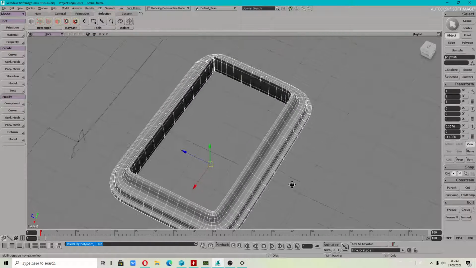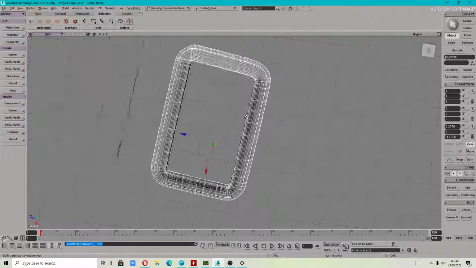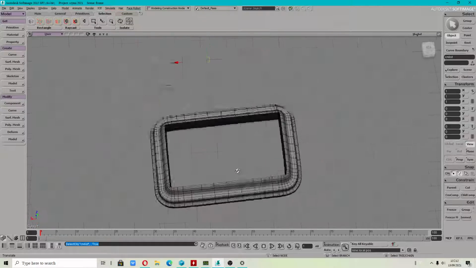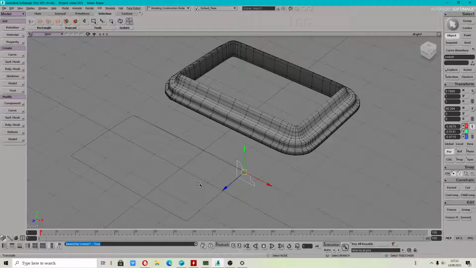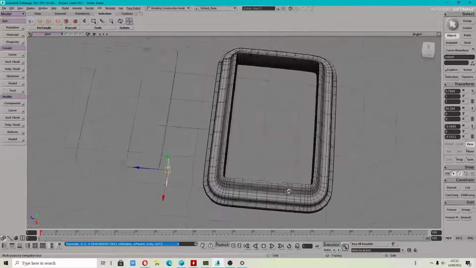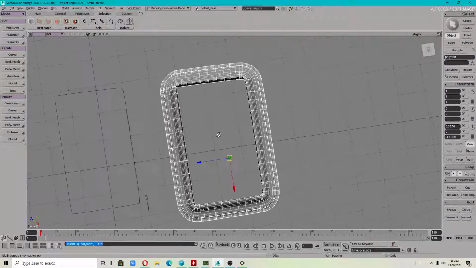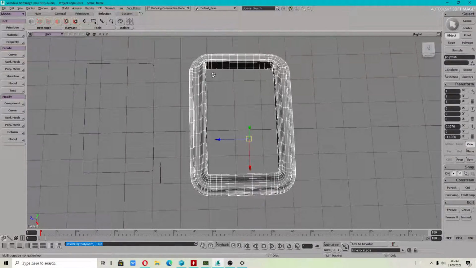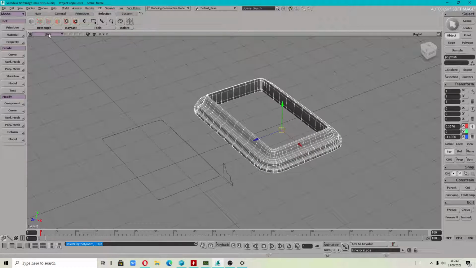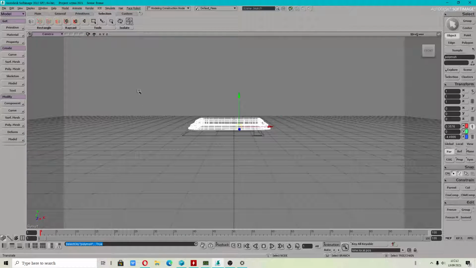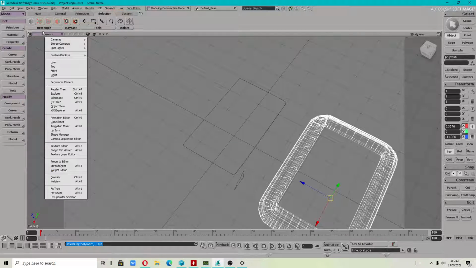Today I would like to show you how to create a frame by extruding two different shapes. You have to have two separate profile shapes. But to be able to do that, I would like to show you step by step what steps you have to do. Also, when you draw curves, the best way to draw them is in the top viewport.